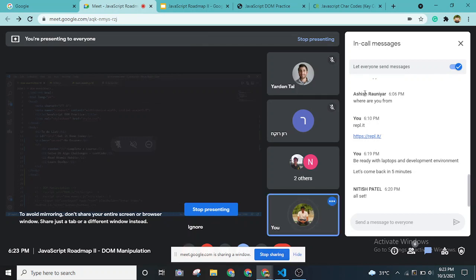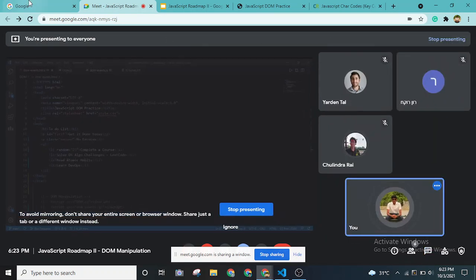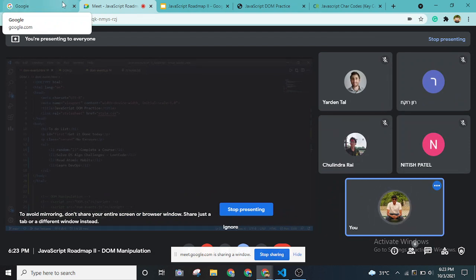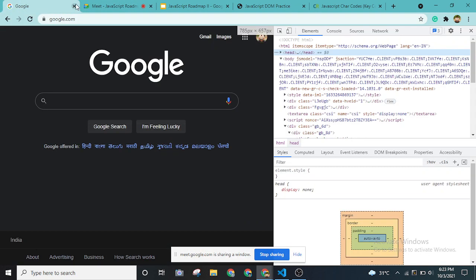Okay. So, Nitish, can I have a confirmation? Is the screen visible? The code editor. Yeah, it is. Yes, yes.